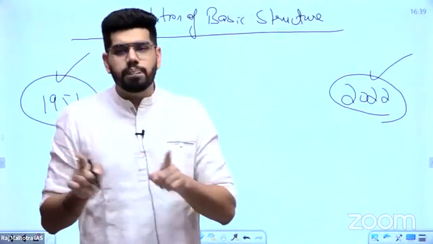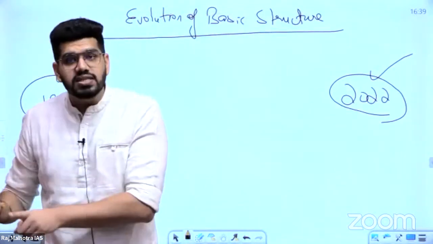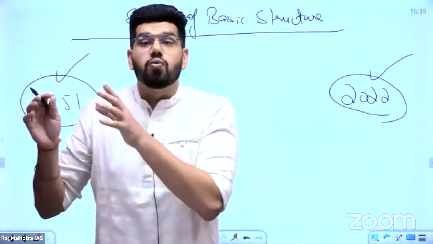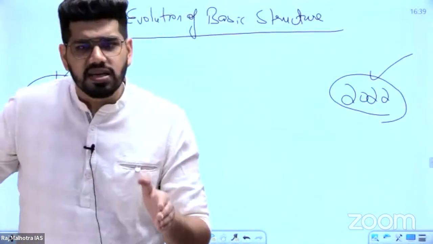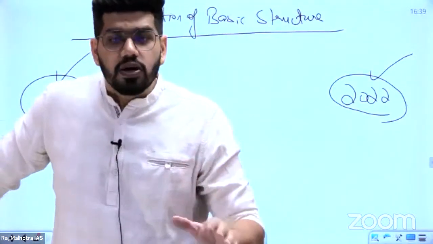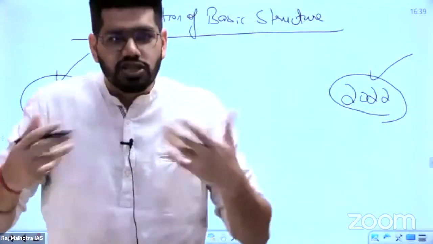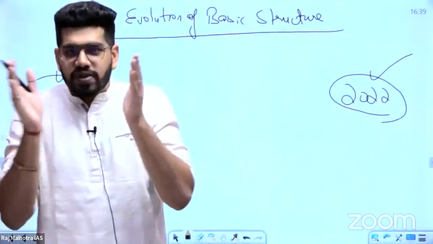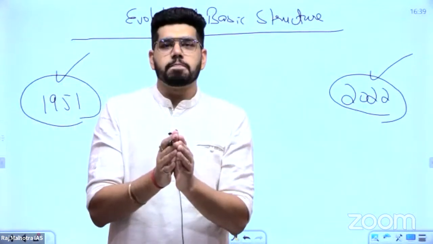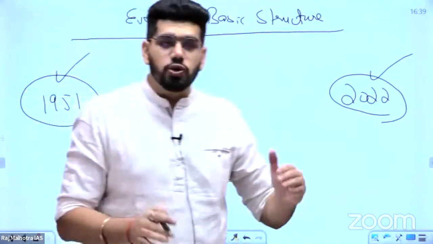If you understand the basic aspect of what is being asked by UPSC in your general studies, you will find that most of the things are related to current affairs. So it is the marriage of current and static, bolte na vivah, shaadi, hai na? The marriage of current and static can be done here. If you understand what is going on in the current, you will understand what to read.